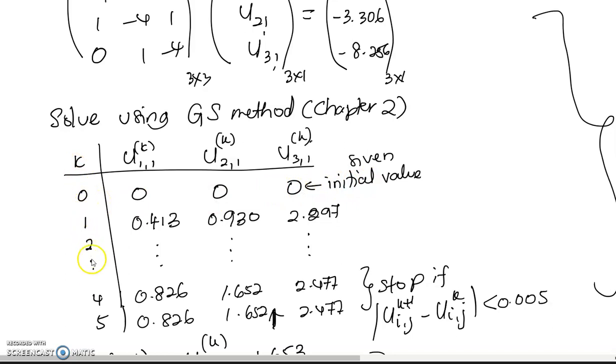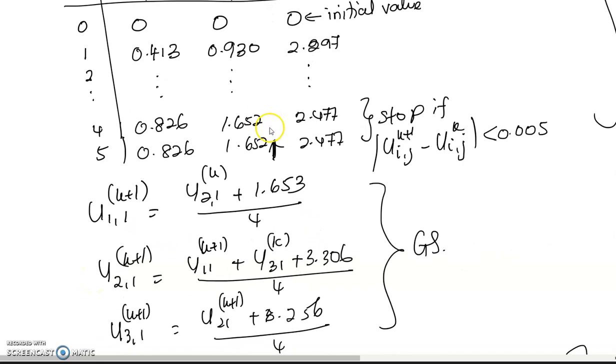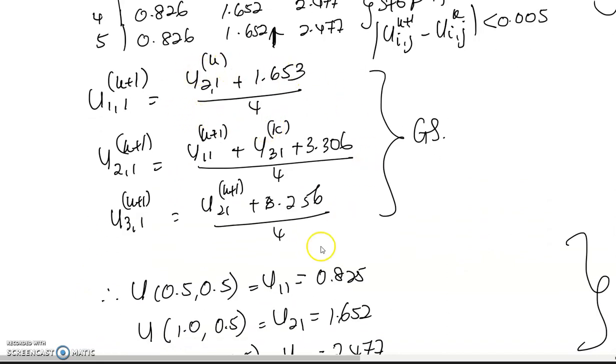So k is the iteration, and by using Gauss Seidel, you already know how to develop the linear system of the Gauss Seidel method, where the method depends on k plus 1 and depends on the value at k. However, U11 will be replaced by the new U11 at the second grid, and U21 will be replaced by the new U21 at the third grid. So this is the Gauss Seidel method.